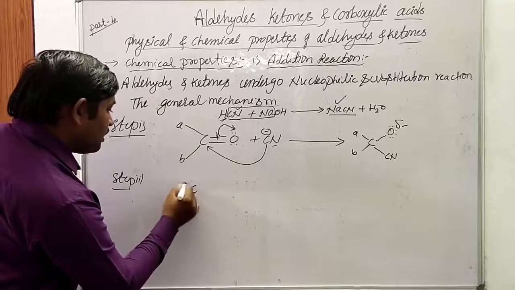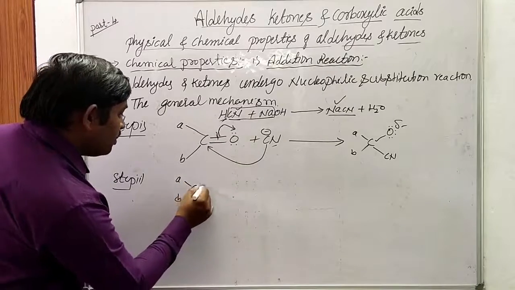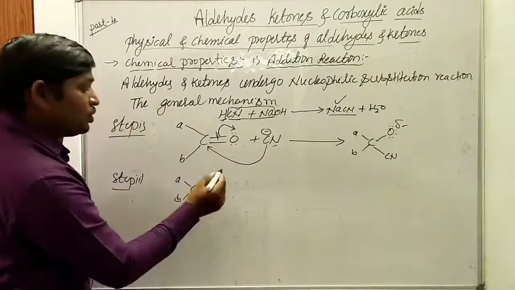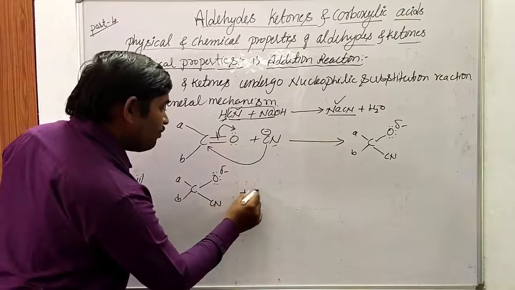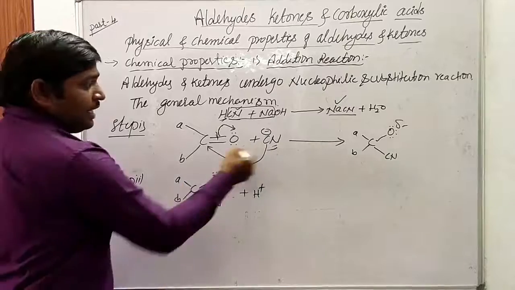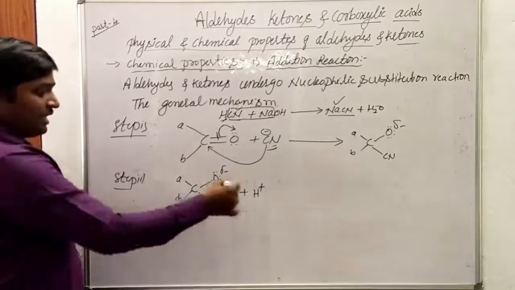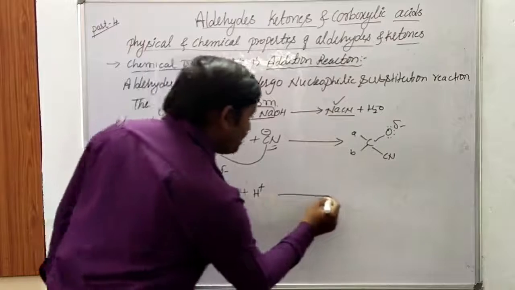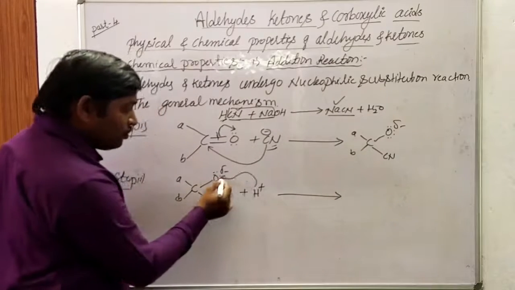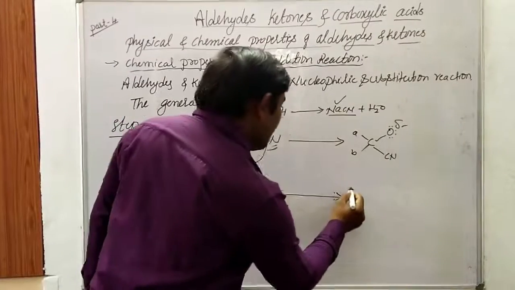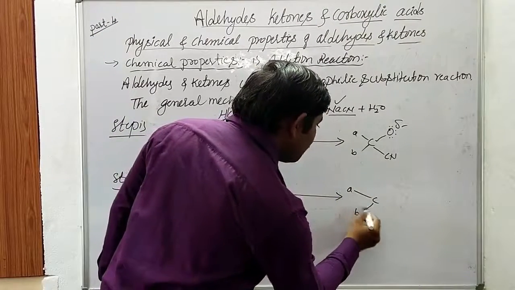The oxygen of the carbonyl cyanide is highly electron rich in nature. Firstly the attack of the nucleophile takes place. Further, in the second step, the attack of the electrophile takes place. So ultimately the attack of the electrophile on the nucleophile leads to the formation of a hydroxyl group.